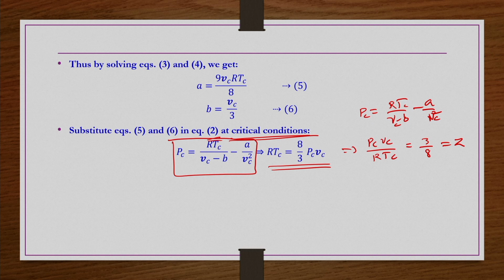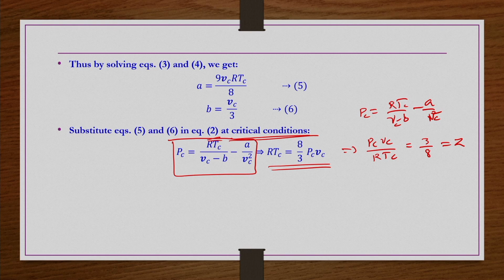Okay. So, why am I doing this simplification? Because if I want to represent this A and B in terms of Pc and Tc, or Pc and Vc kind of terms, then this information is required, because now this A and B in terms of Vc and Tc are independent variables, right.